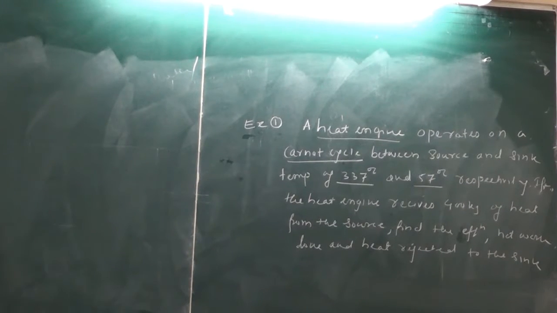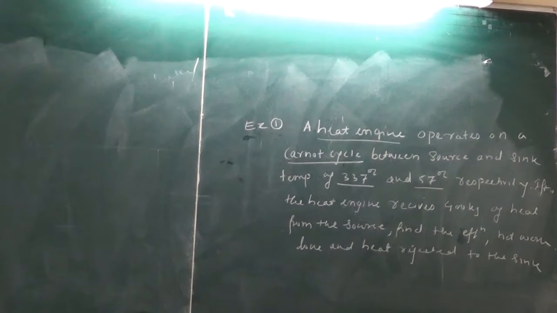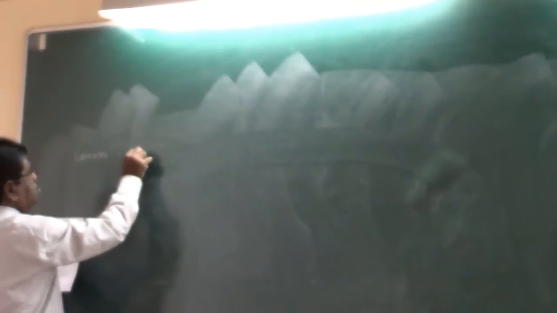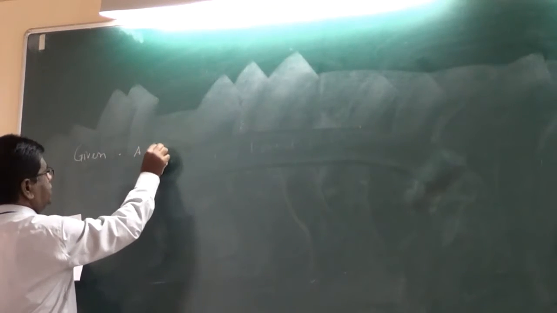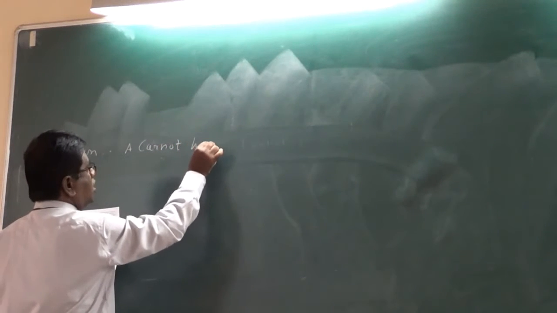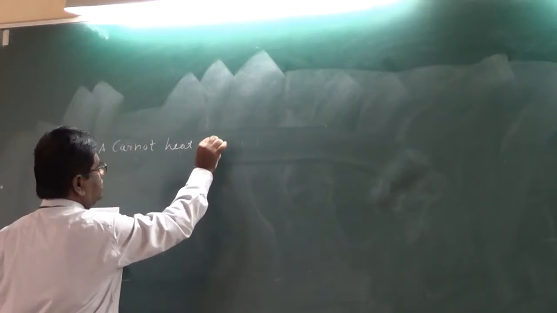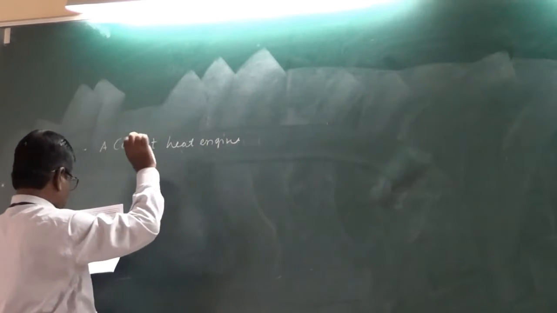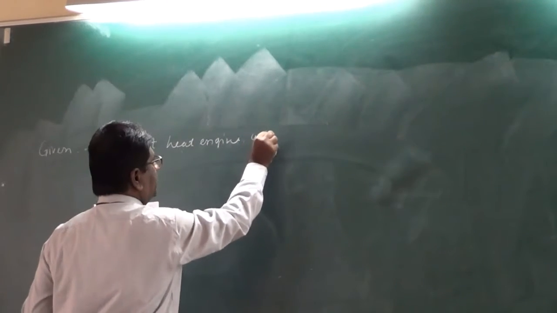Now we start with the given things. So what are the things given? First, a Carnot heat engine is given with specifications.